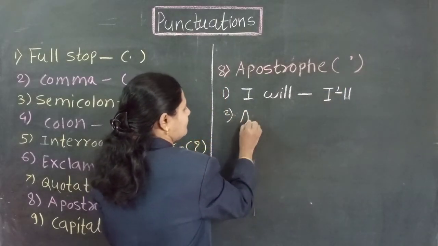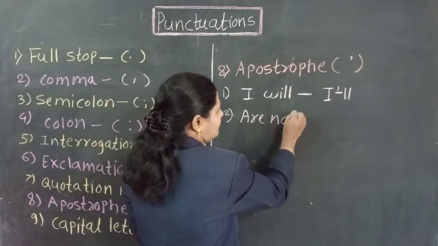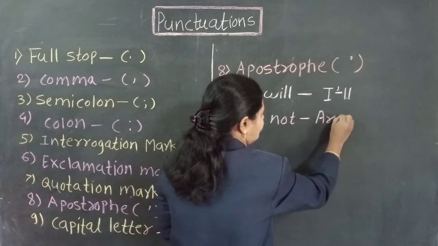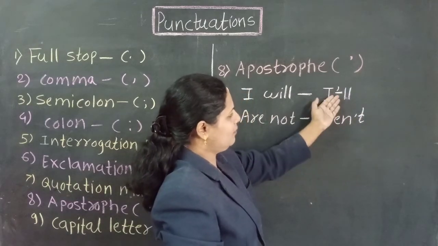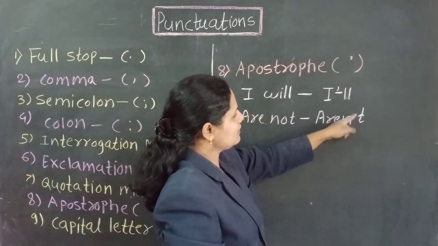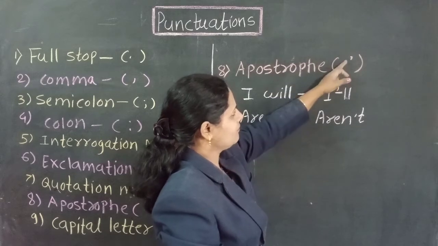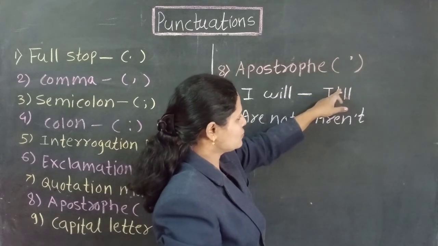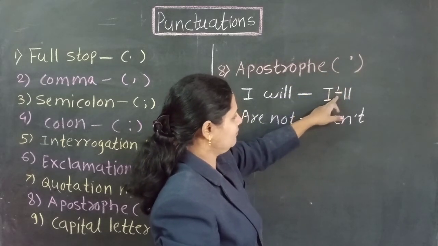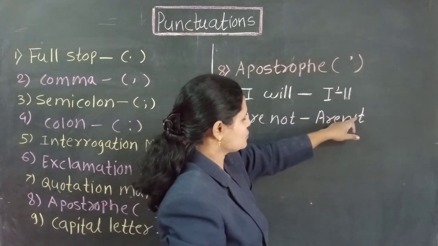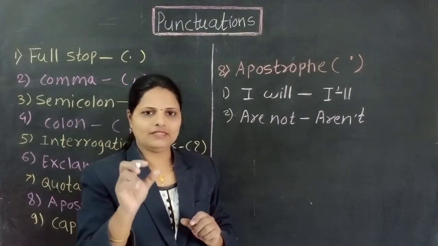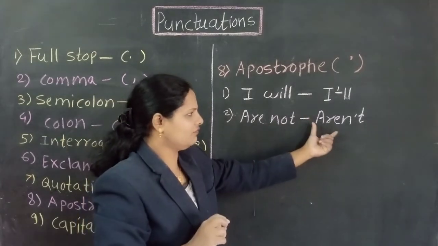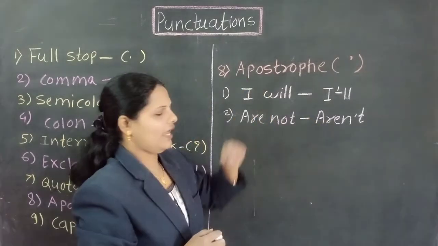Second one: are not, aren't. Here O is omitted. Here W is omitted by using this apostrophe mark, and here I used this apostrophe and omitted O. When some letters are omitted from the given word, that time we use apostrophe.